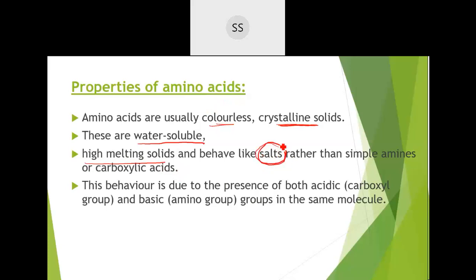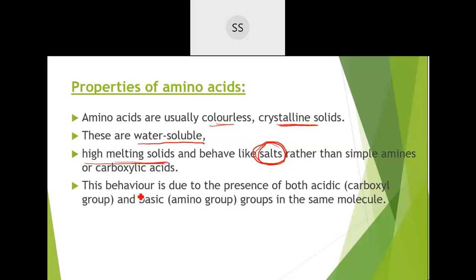Due to this salt nature, the bonding is ionic, so they have quite a high melting point and boiling point. Yes, correct, there will also be hydrogen bonding. When they get dissolved, that will be because of this bonding.